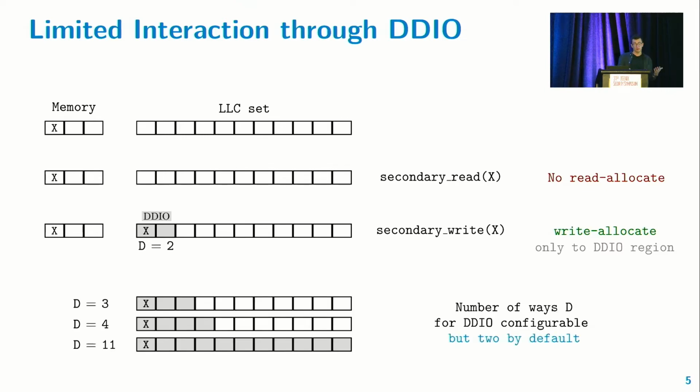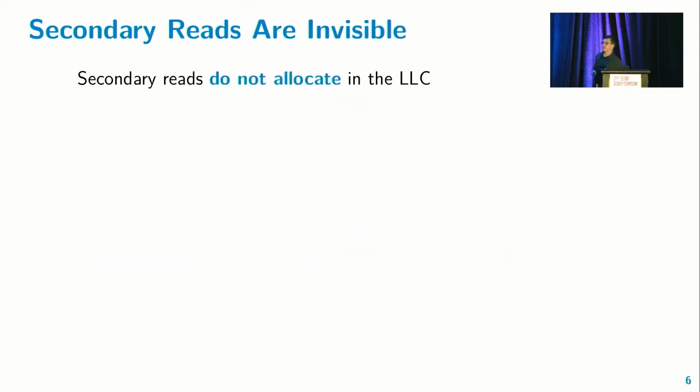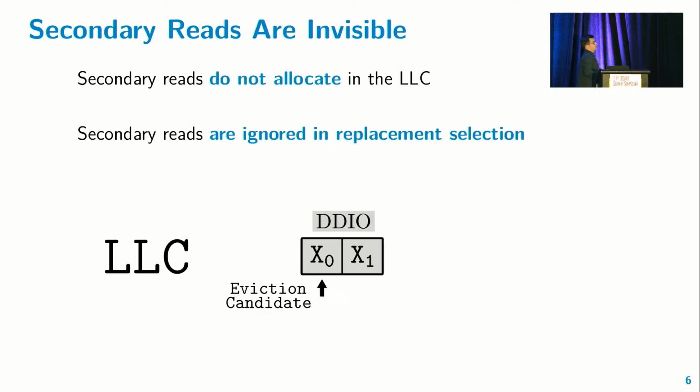Okay, there's 2 ways, but this is the default case. With privileges, you can change this setting in an MSR register, and you can change how many ways DDIO uses, which can go up to the full set. But what we assume in this work is the default case, of course, of 2 DDIO ways. Secondary reads do not allocate in the last level cache. But what about lines that are already there? If those get read by the secondary device, they're actually not taken into account in any metadata state keeping, okay?